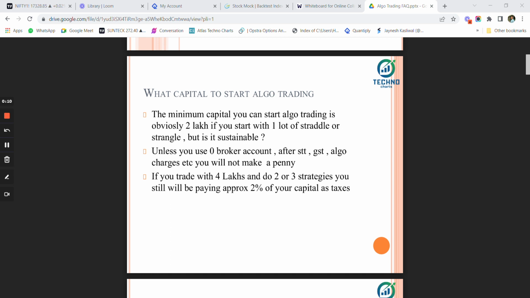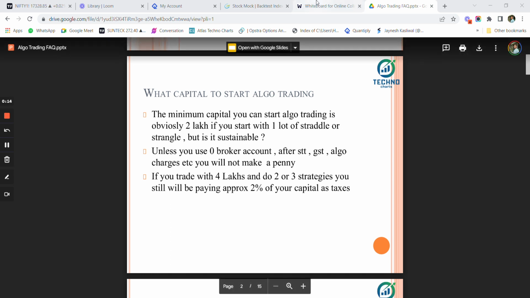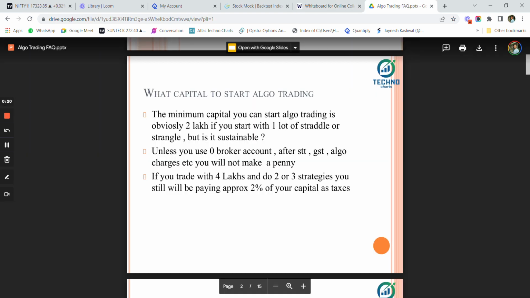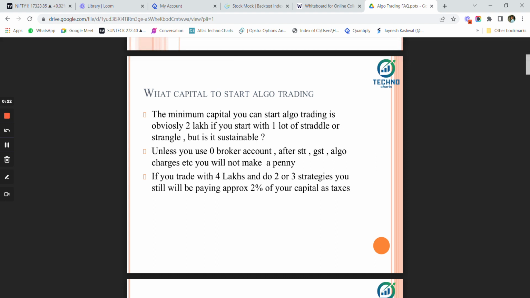Now, what is the capital that you require to start your algo trading? Basically, you can sell one lot of straddle or strangle with around 1.7 lakh to 2 lakh rupees of capital. But do we start algo trading using that capital? No, unless you have a zero brokerage account, after GST, STT, algo charges, etc.